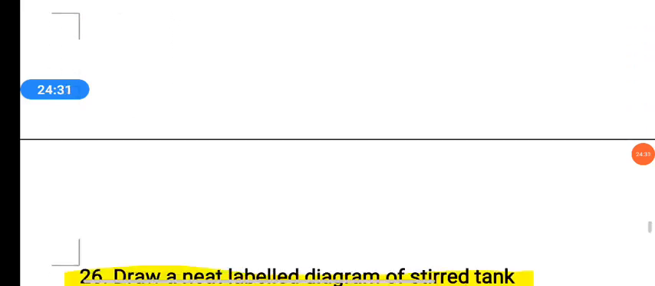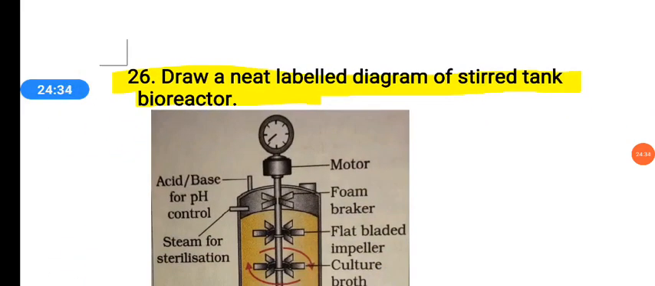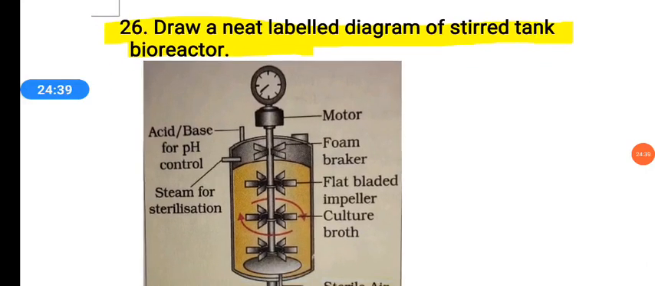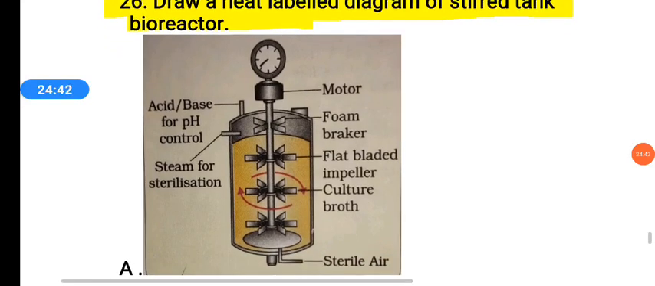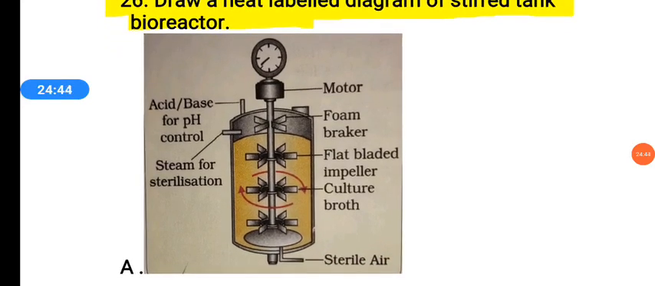Then the last question in the 3 marks, part C, is: draw a neat labeled diagram of a stirred tank bioreactor. So this is the diagram of the stirred tank bioreactor. One thing is clear while you are going to draw the diagram: without labeling, no marks are allotted to the diagram, even if you draw it very neatly. Your diagram gets the weightage when you label it.